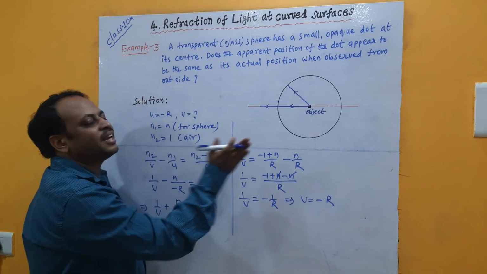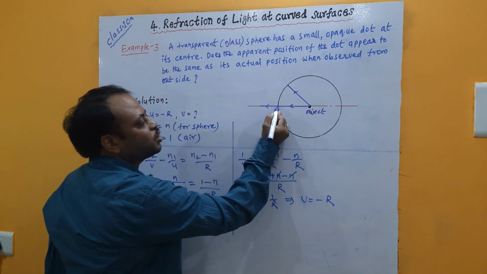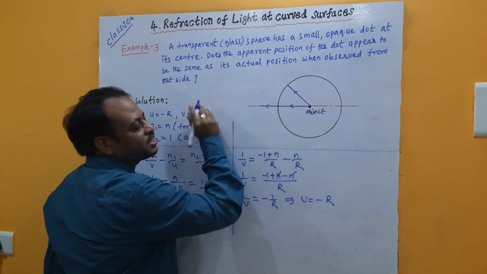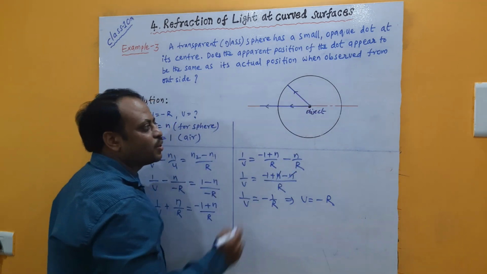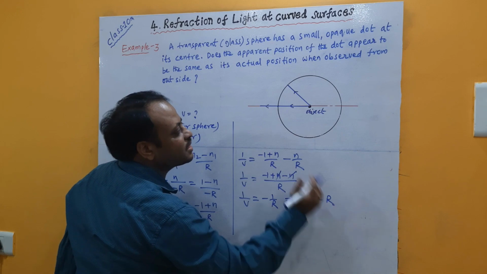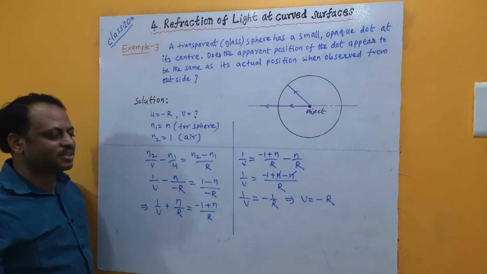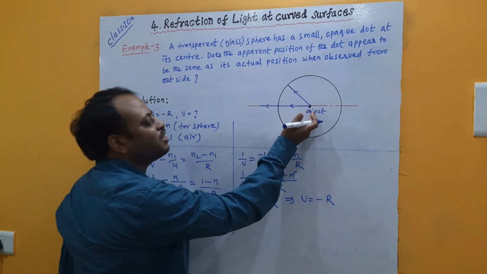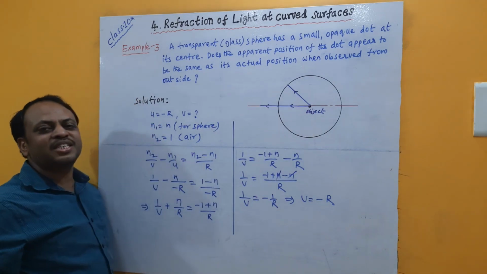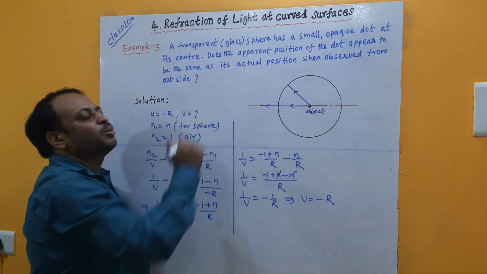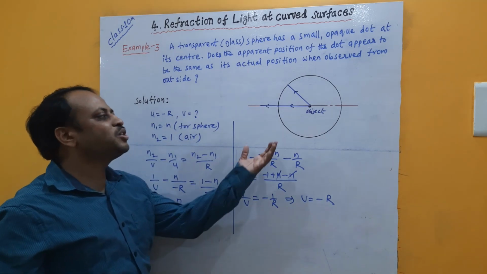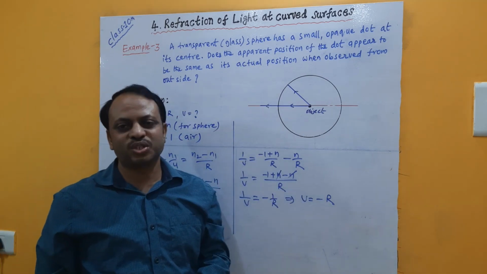Negative means against the light rays, which is how to measure. This is the pole. In the direction of light rays means this side. Against the light rays means that side. So from the pole at a distance against the light rays, that is at the center of curvature, the image forms. In the sense, wherever the object is, there only the image is forming. In the sense, the position of the dot appears to be the same as its original position.